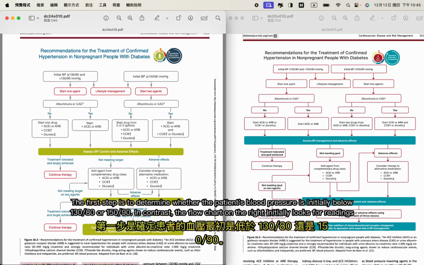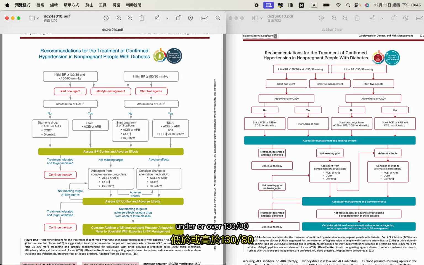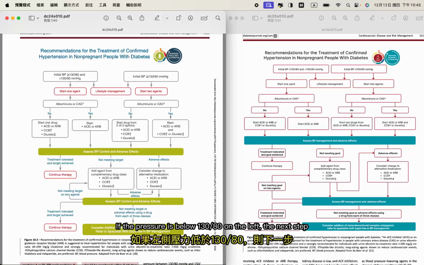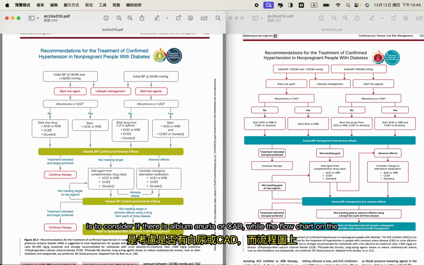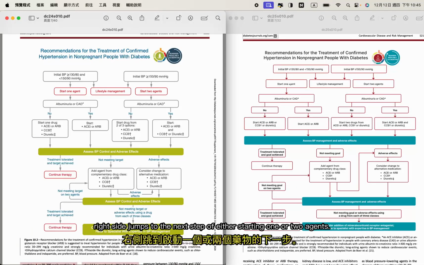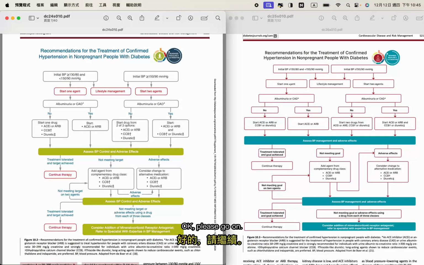On the left, the first step is to determine whether the patient's blood pressure is initially below 130/80ths or 150/90ths. In contrast, the flowchart on the right initially looks for readings under or over 130/80ths. If the pressure is below 130/80ths on the left, the next step is to consider if there is albuminuria or CAD, while the flowchart on the right side jumps to the next step of either starting 1 or 2 agents. Do you want me to go through any other differences? Okay, please go on.